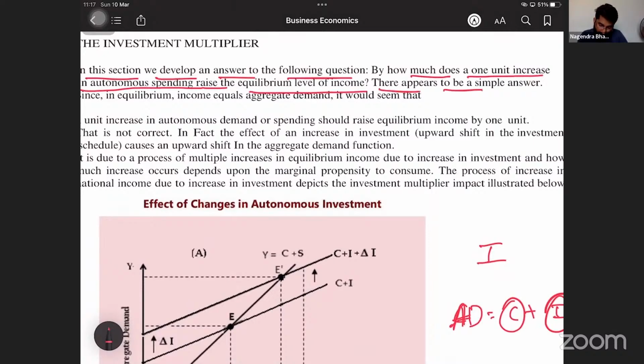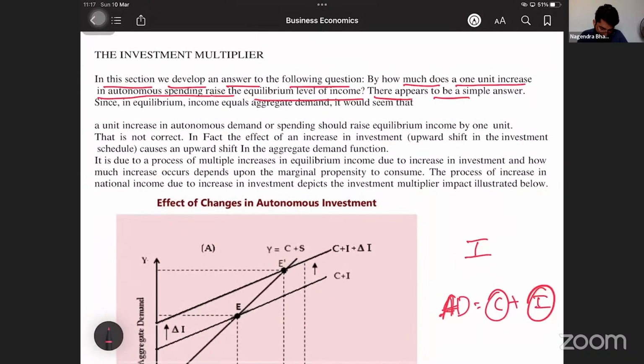There appears to be a simple answer. Since in equilibrium, income equals aggregate demand, it would seem that a unit increase in autonomous demand or spending should raise equilibrium income by 1 unit. No, not required. This is not correct. If you increase autonomous spending by 1 rupee, your income also has to increase by 1 rupee? No, not required. It can be more than that.